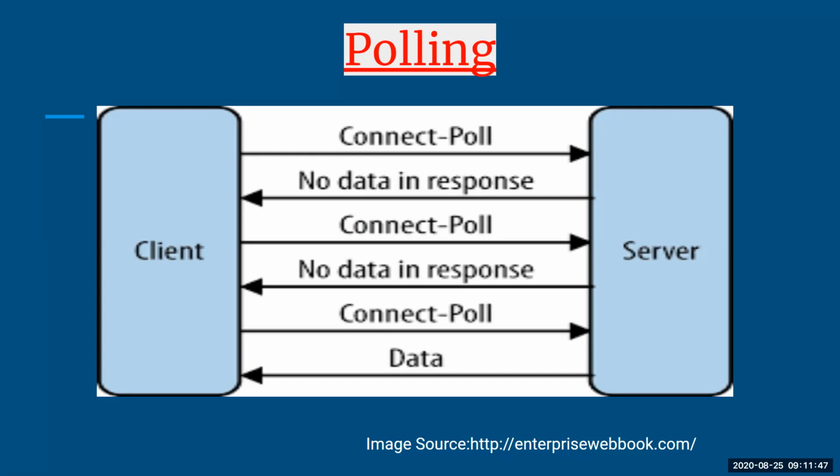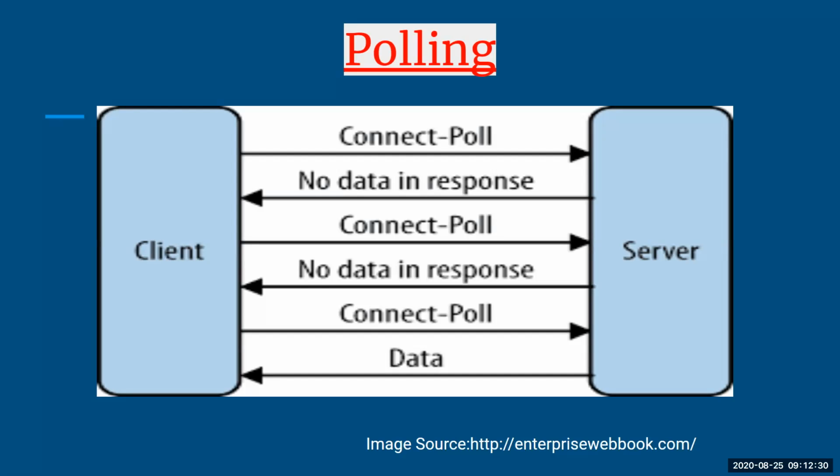Usually to see whether they are still connected or whether they want to communicate, we use this mechanism. All the time the client and server are going to keep sending messages to each other. The client is sending a connect poll message to the server to check the availability of the server, whether it is active or not. Each time it is sending the message, even if there is no data to be received and no request made, just to check whether the server is available.